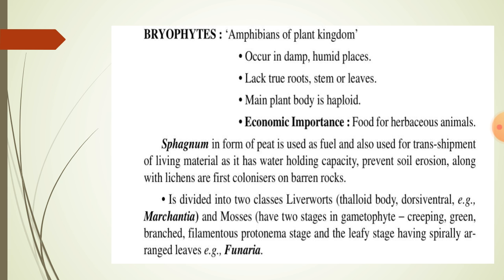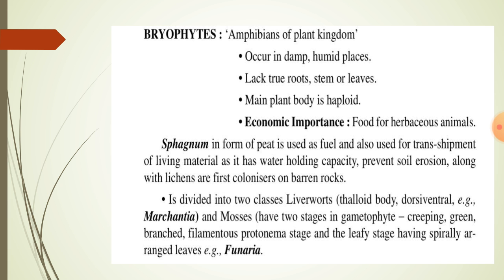Bryophytes are commonly called the amphibians of the plant kingdom because they live on land but are dependent on water for their sexual reproduction. These occur in damp, humid places. They lack true roots, stem, or leaves. The main plant body in bryophytes is haploid in structure.